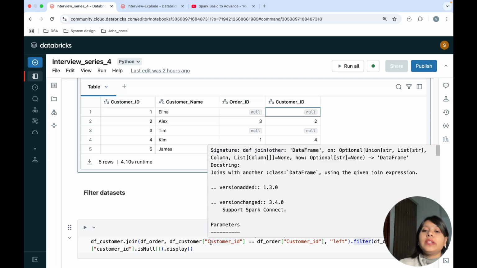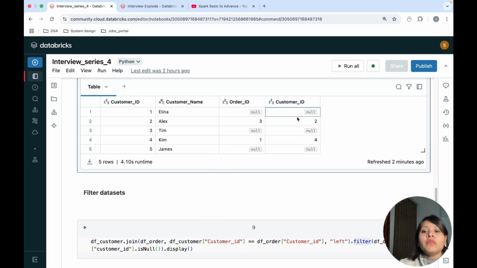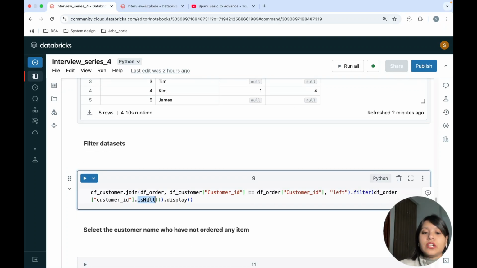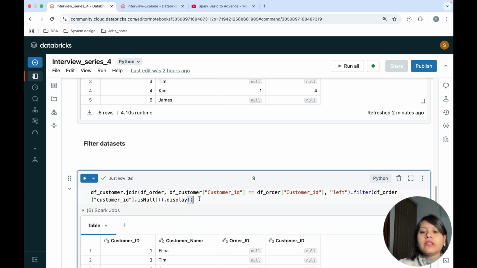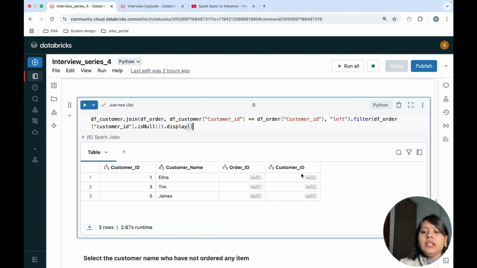So how will you check whether the customer ID is null? In SQL, you can use the null function. Here also you can use an isNull function. This isNull function is available in PySpark. So let me go ahead and display this particular data frame. I'm not storing this data frame in another data frame, I'm just displaying it on the screen. So these many customer IDs are not present in my orders table. Okay, so these are my customers' names who have never purchased any order.